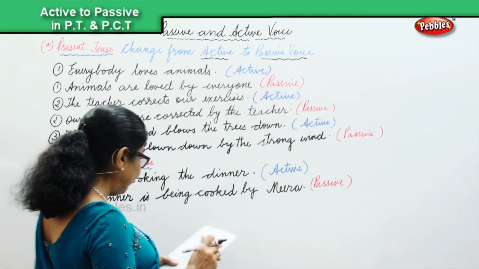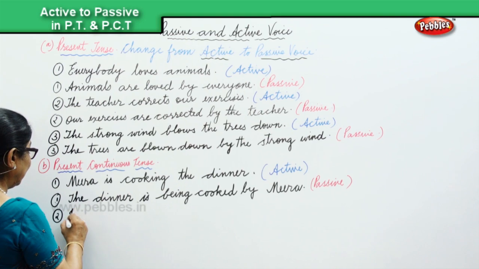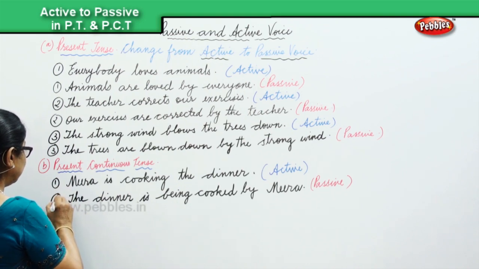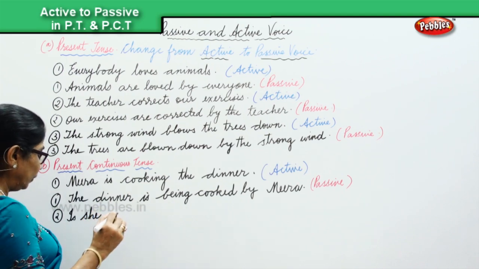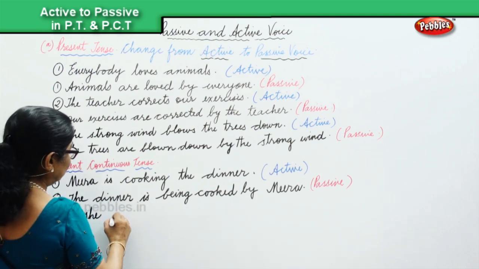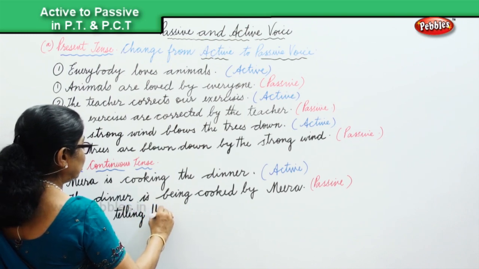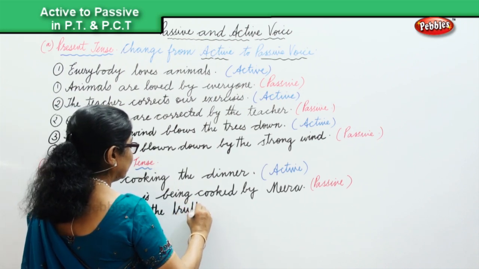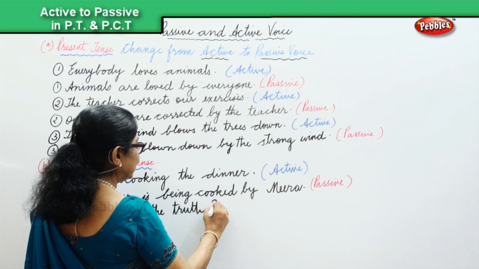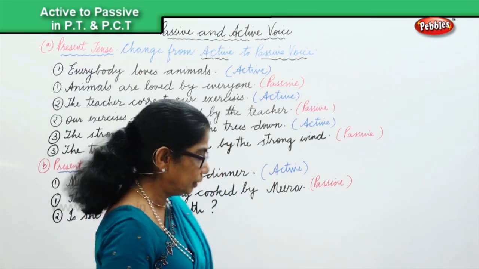So, is she telling the truth? Is she telling the truth? That's the active voice. Is she telling the truth? That's in the active voice.